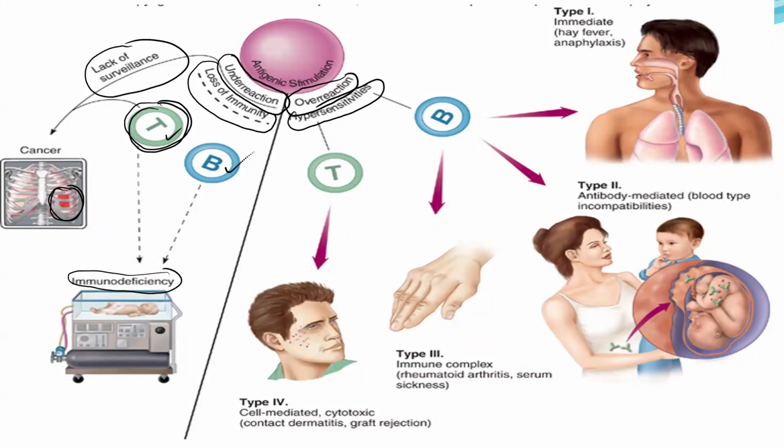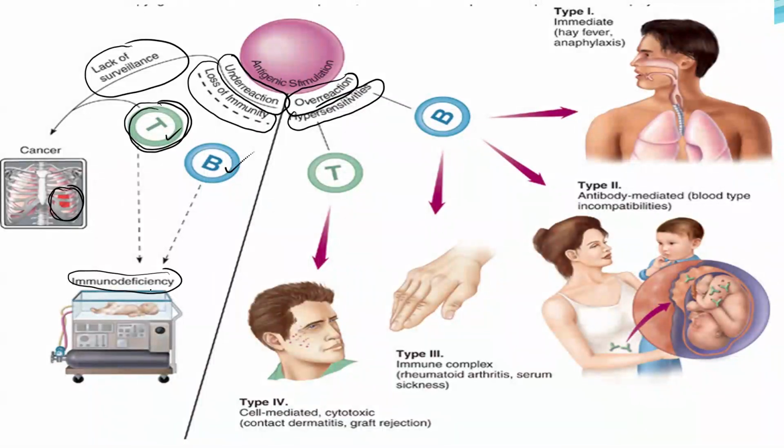In primary immunodeficiency, the person doesn't have a proper immune system during their development, and most of the time, they don't have the ability to protect themselves against disease. Most of the time, those who have this type of primary immunodeficiency will die at a young age because they're unable to protect themselves against infection.